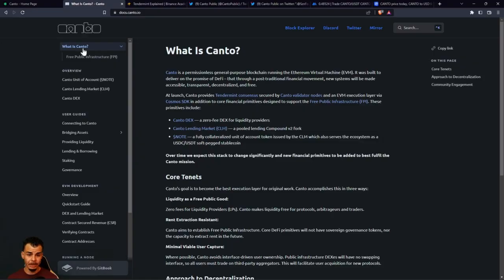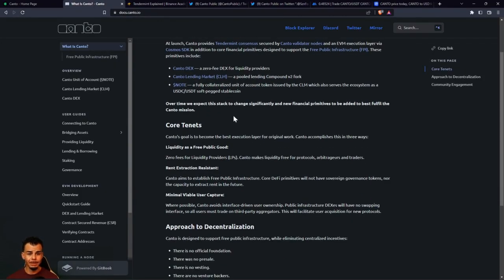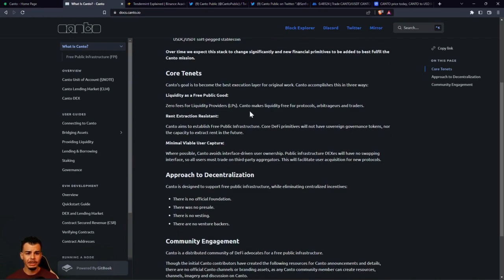So let's head back over to the docs and go a little bit deeper on what's going on right here. Over time, we expect this stack to change significantly, so they're going to be adding more to the primitives right here. We also have core tenets. Canto's goal is to become the best execution layer for the original work.